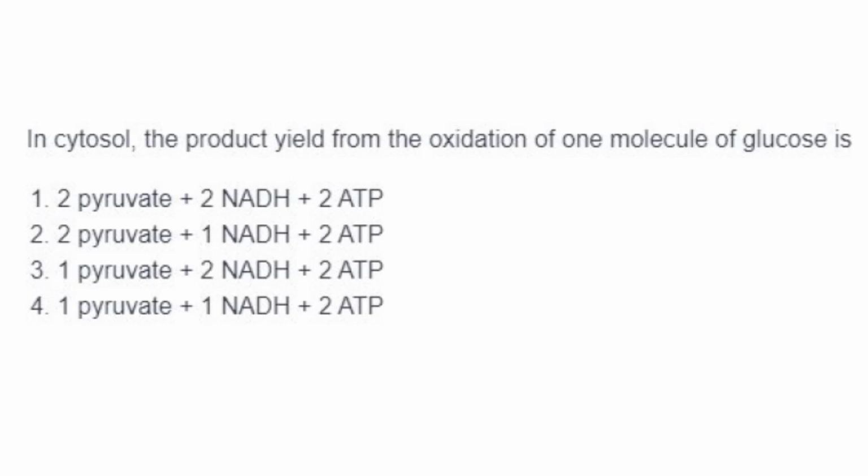And in the glycolysis step, you have NADH being formed. So there will be 2 NADH and 2 ATP. So the answer will be 2 pyruvate, 2 NADH and 2 ATP.